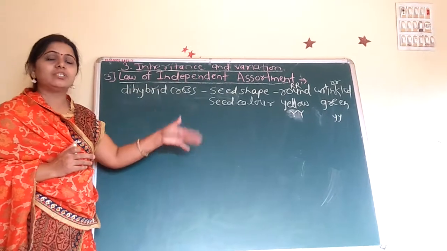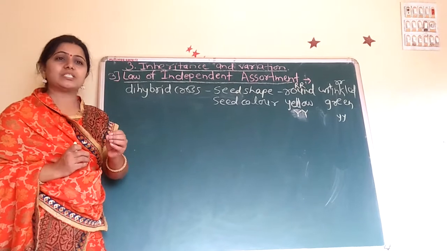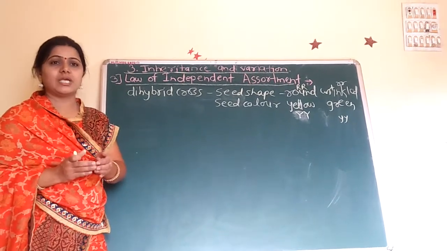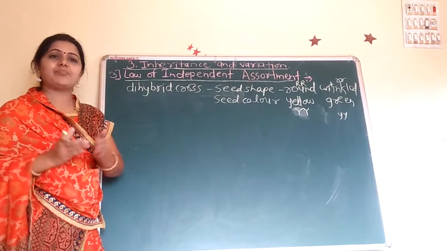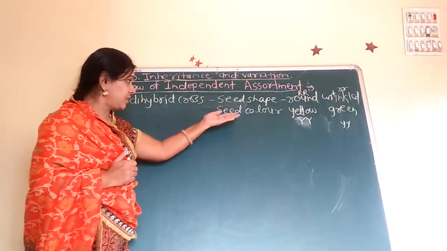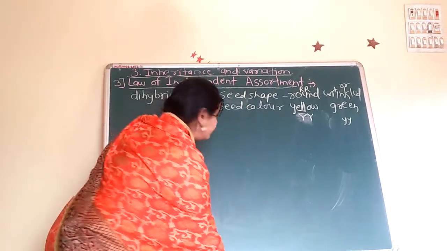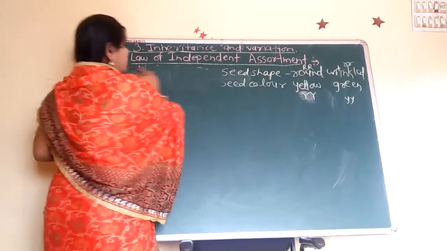In that, the description is how the different genes are present on separate chromosomes, independently and separate from each other during gamete formation. Here we see first the dihybrid cross.